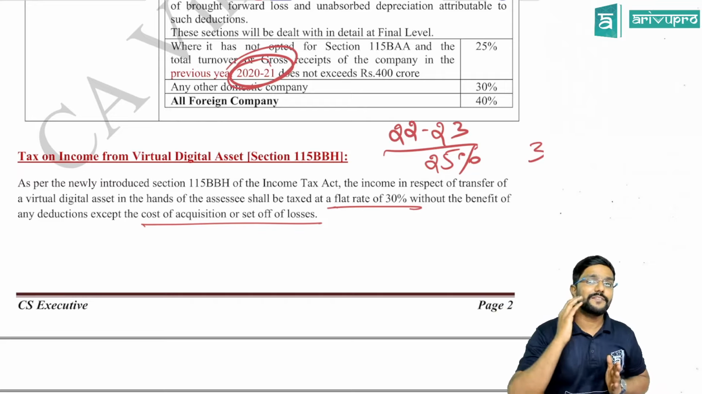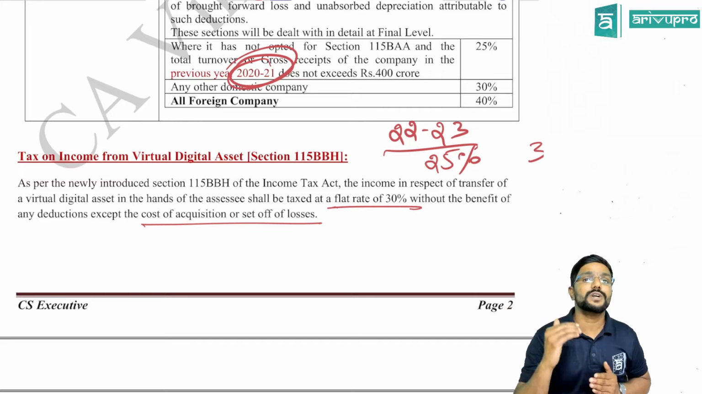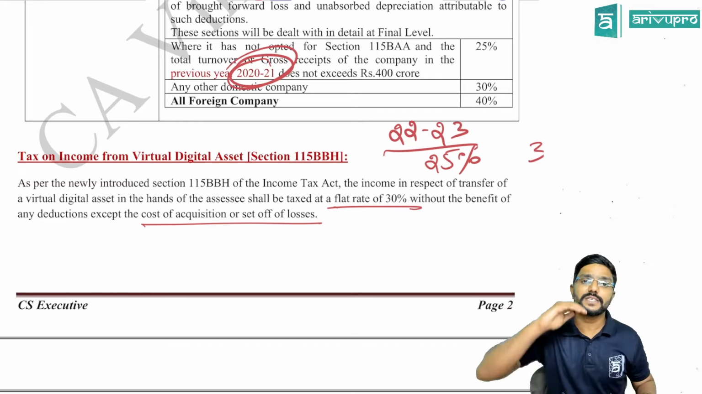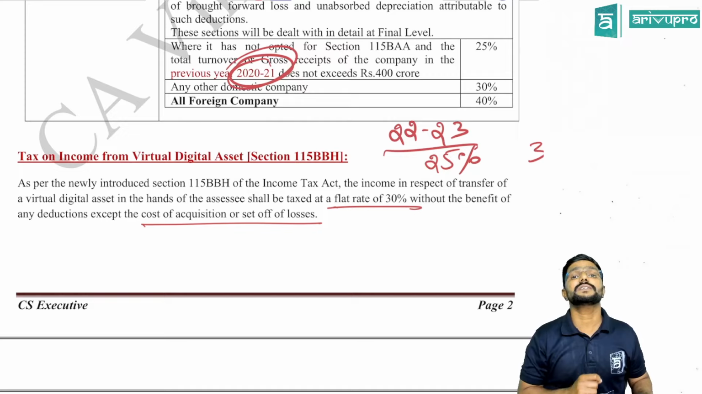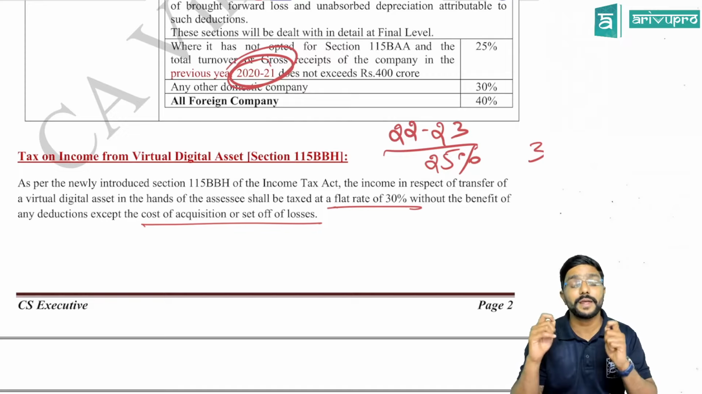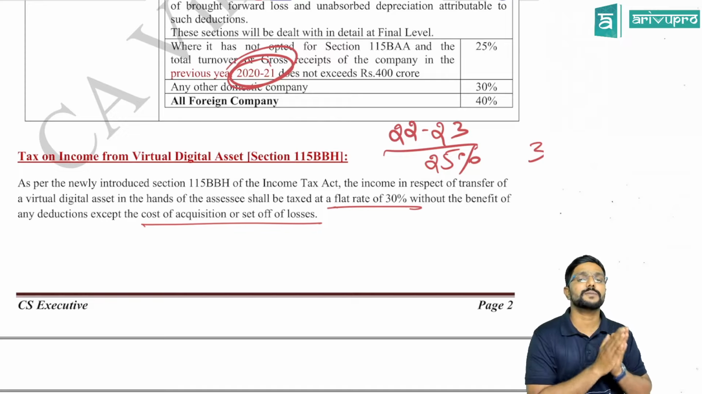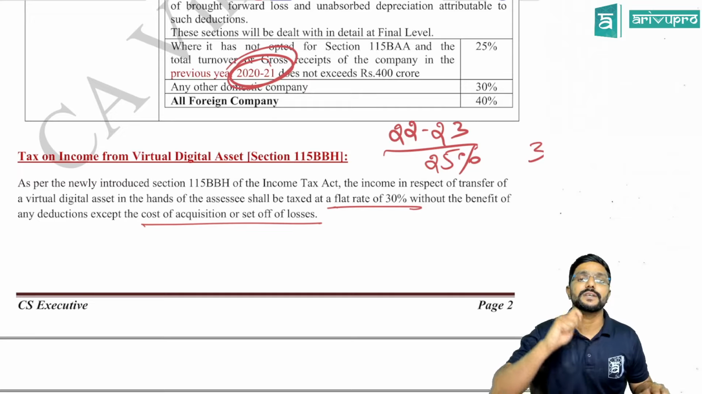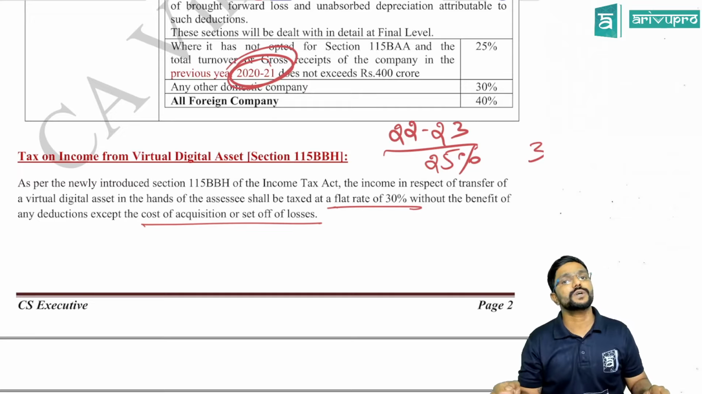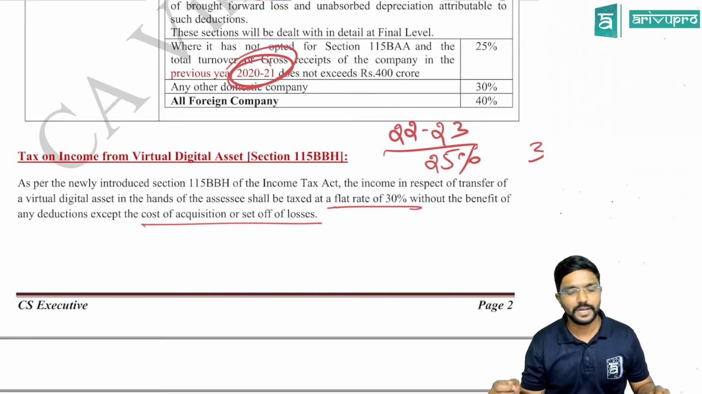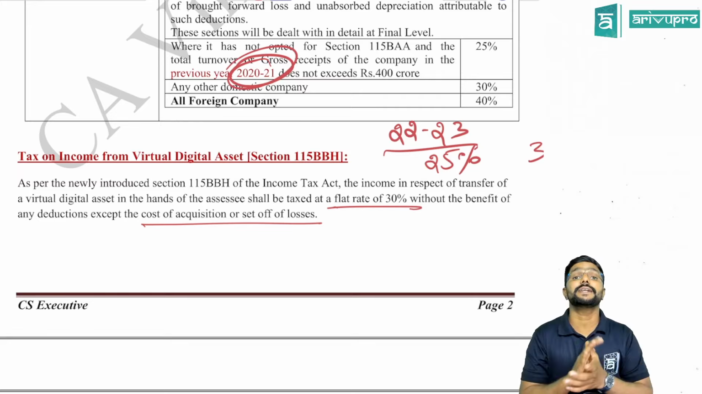Now, if I have any loss from the sale of virtual digital asset, that loss can be adjusted only against income from the same name or same source. For example, I have a loss from the sale of virtual digital asset. That loss can be adjusted only against the income from the sale of virtual digital asset, guys. Now the question is, sir, under which head can it be taxable?